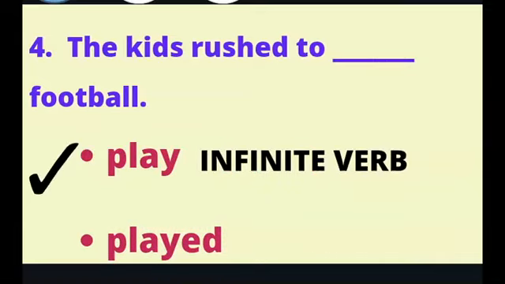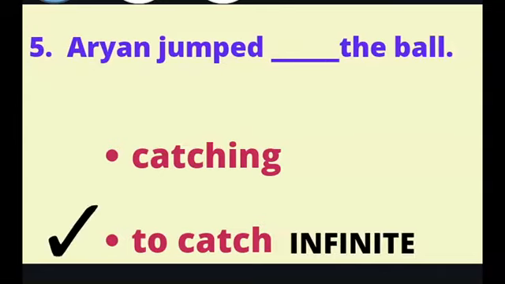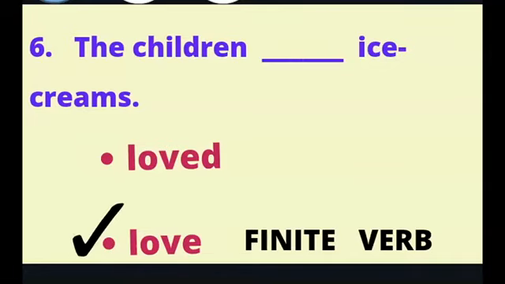To play. Rushed is the main verb. To play is the infinite verb. Next, Aryan jumped dash the ball. Catching or to catch? Answer, to catch, and it is an infinite verb. The children dash ice creams. Answer, the children love ice creams, and it is a finite verb.